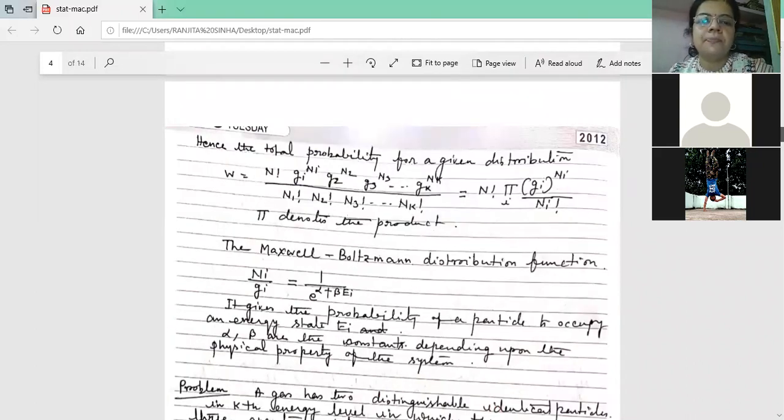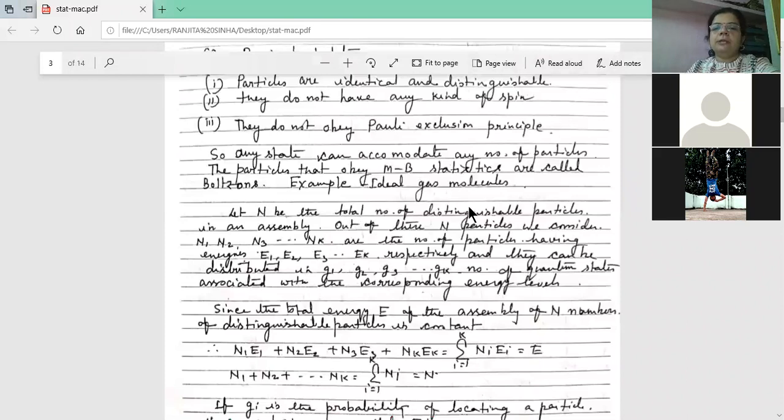theory. Here, come. Let n be the total number of distinguishable particles in an assembly. Out of these n particles, we consider n1, n2, n3, nk as the number of particles having energy E1, E2, E3, Ek respectively. That means we have a total of n particles, and among them, n1 particles have E1 energy, n2 particles have E2 energy, n3 particles have E3 energy.